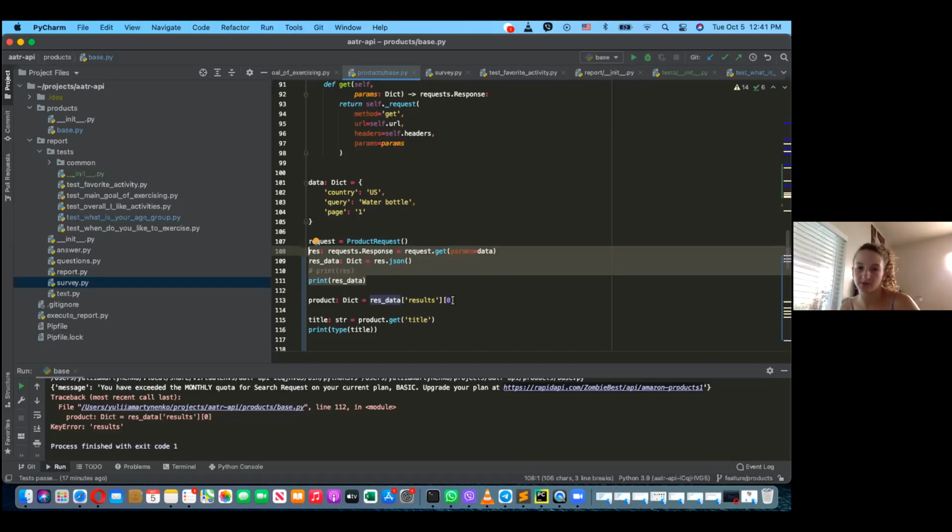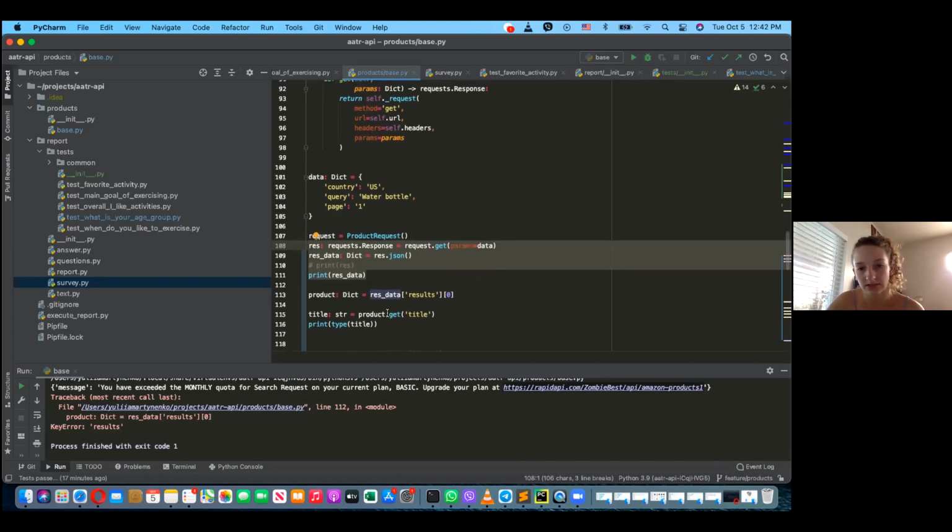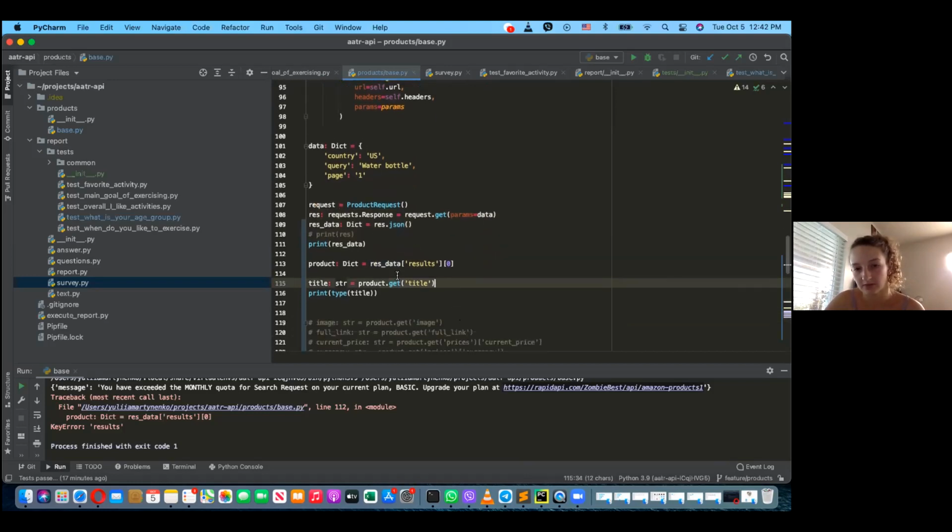Okay, but then your response, can you use the methods on the response, like get and stuff? What do you mean, get and stuff? Oh, like this get method, get title, right? Can I do it if I just save the response? Yeah, because this is already a dictionary. This get method is a dictionary. Yeah,